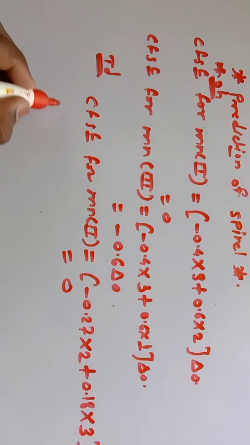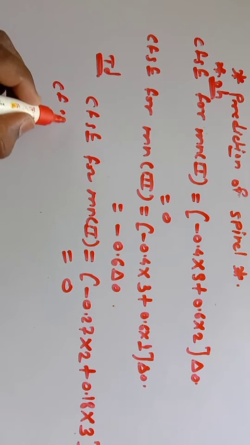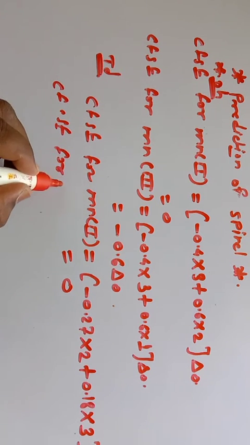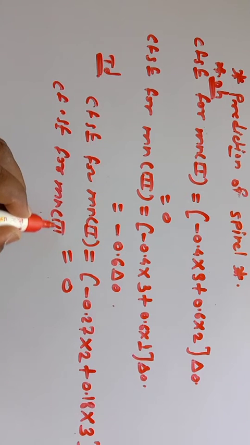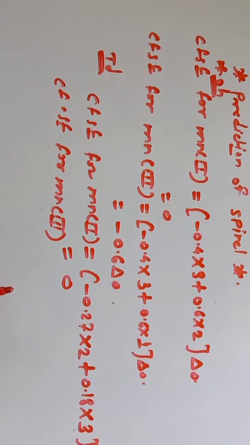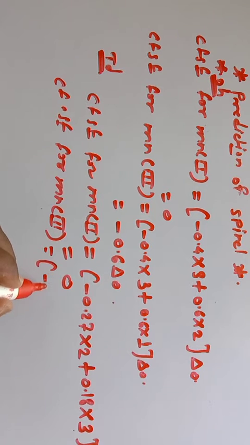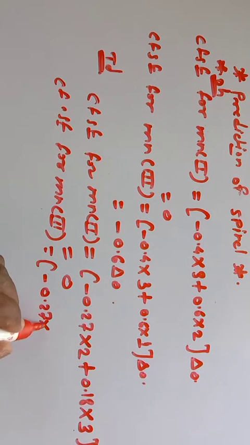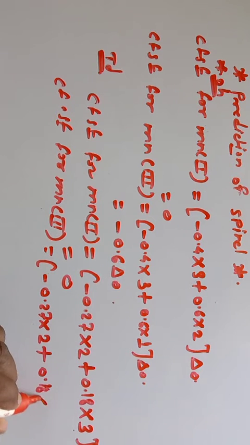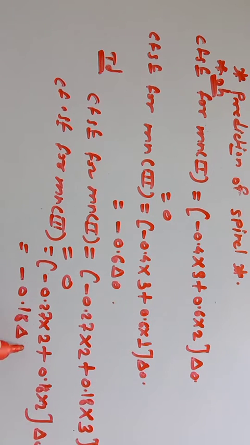And similarly, CFSE for Mn third in tetrahedral, it becomes minus 0.27 into 2 plus 0.18 into 2 into delta octahedral, so it becomes minus 0.18 delta octahedral.